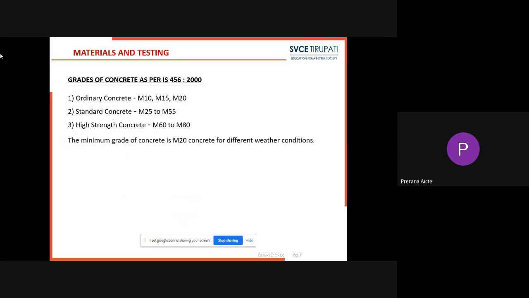So from M10 to M20, these are called ordinary concrete. From M25 to M55, these are standard concrete. From M60 to M80, these are called high strength concrete.